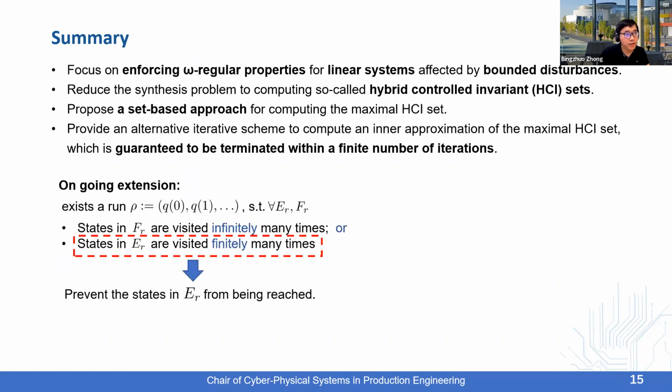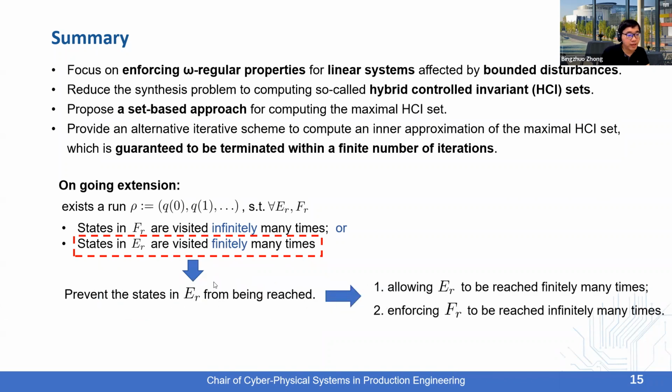In the future, we are planning to reduce the conservativeness of our proposed approach. As you may already notice, we are only considering a subset of all feasible controllers that can be used to enforce the desired omega-regular property. Namely, we try to let the second condition here hold by preventing the state ER from being reached.